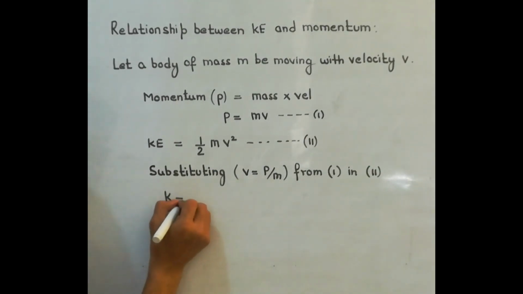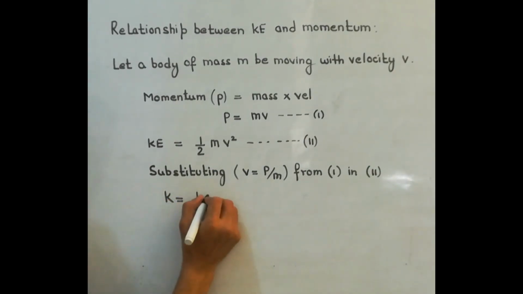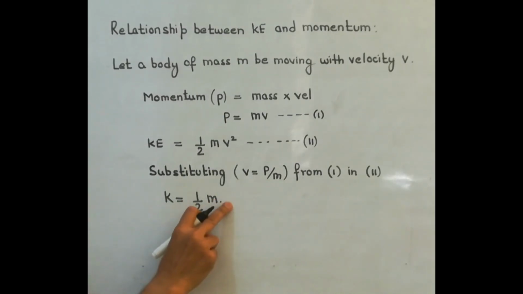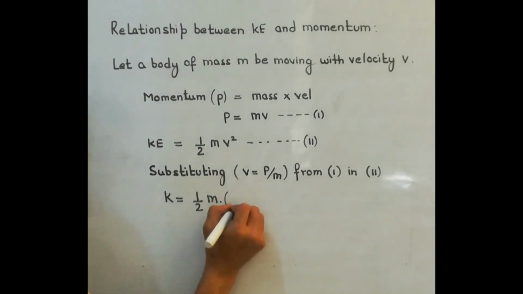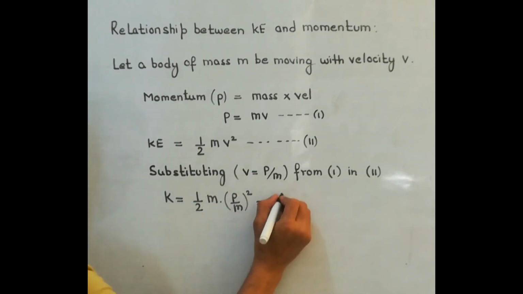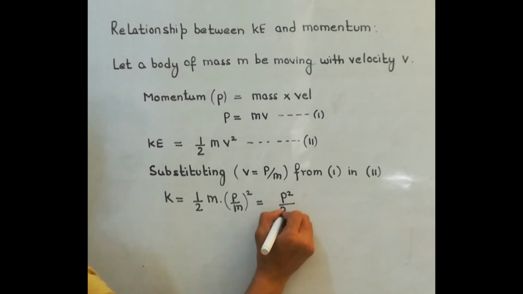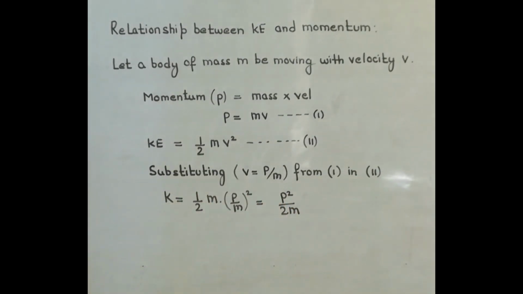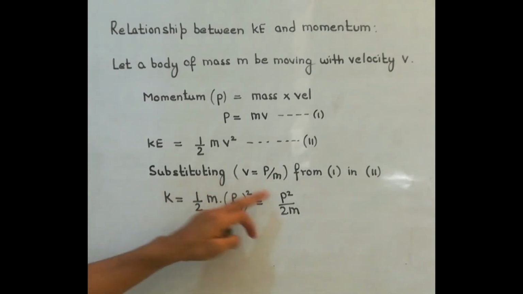So kinetic energy is equal to half m, and now in place of v we will be substituting P upon m. So on solving it, you are getting P square upon 2m. So here we can say this is the relation between kinetic energy and momentum.